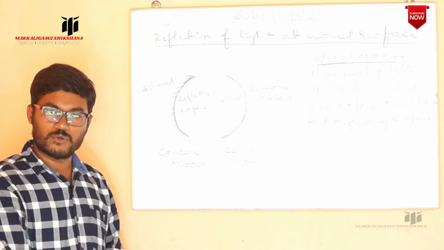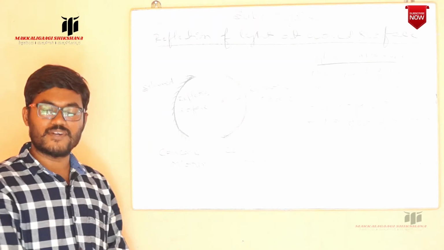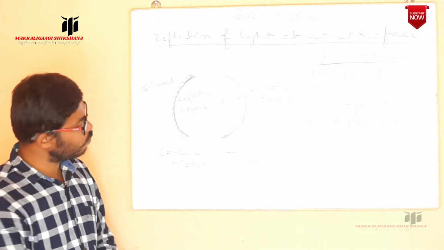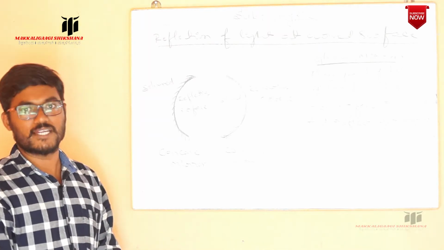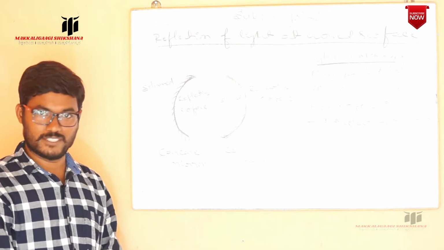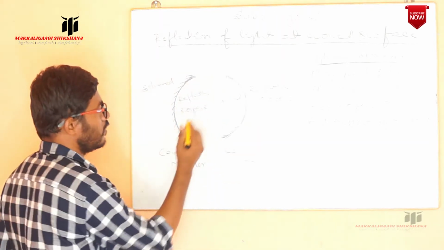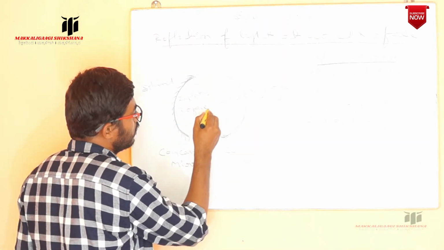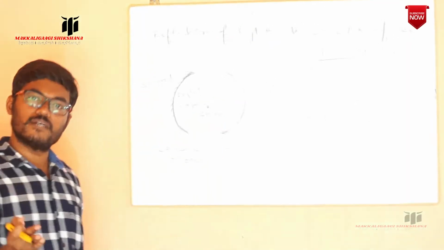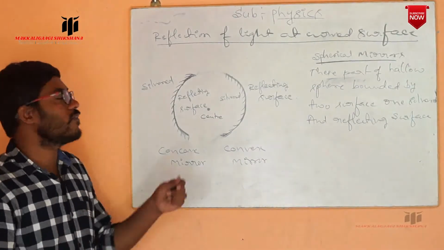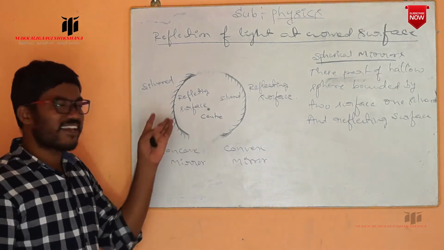Now we have to discuss some terminologies related to concave and convex mirrors. The first one is the center of curvature. What is the center of curvature? It is a sphere, so it has a certain center. This is the center of the sphere. That center of the hollow sphere, of which the mirror is a part, we call the center of curvature.